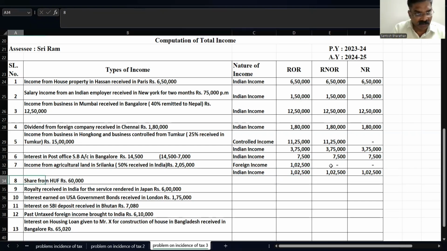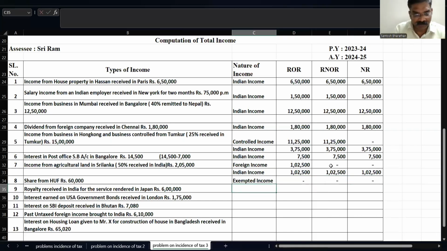Next we go, children. Share from Hindu undivided family is rupees 60,000. As we know, any share or profit from a Hindu undivided family is exempted income. So if it is exempted income, I say that as tax free. Here, if I write tax free, the total will not come. So what I do, I will put it as 000.